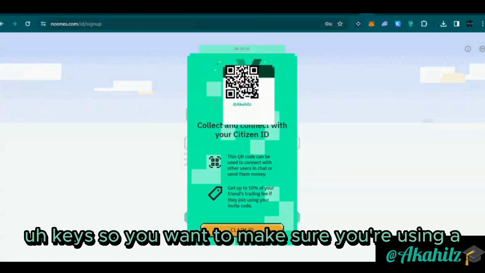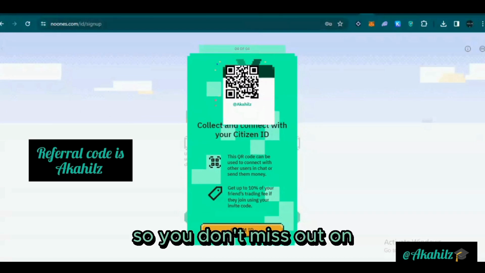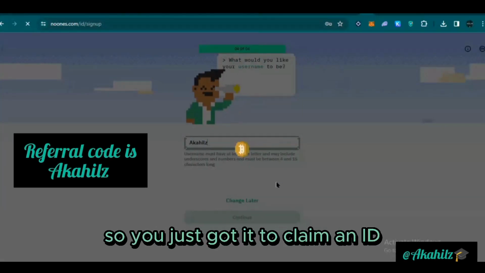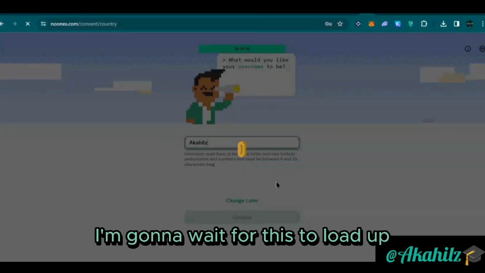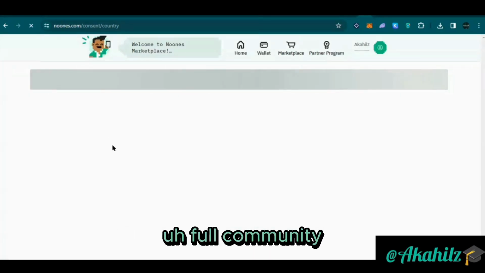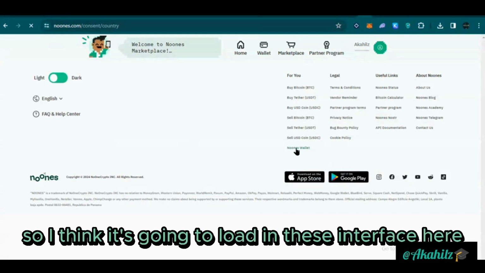Here you'll be able to put in your username, Akahilz. You want to make sure you're using Akahilz when you're registering so you don't miss out on the referral bonus. So you just got it to claim an ID. I'm going to wait for this to load up. Here you're going to see the full community. I think it's currently loading. This is the interface here.